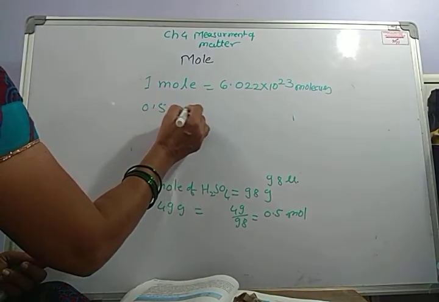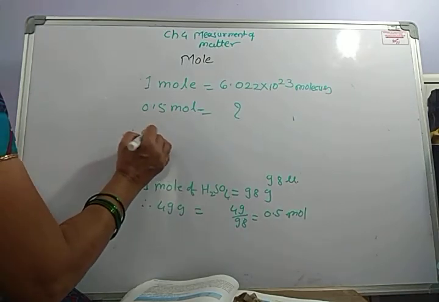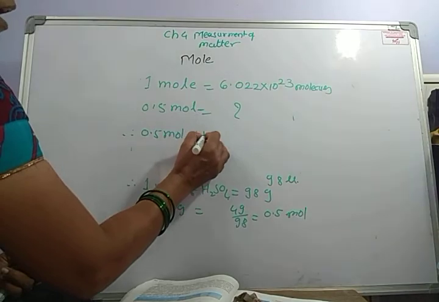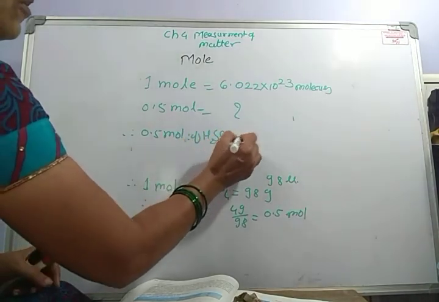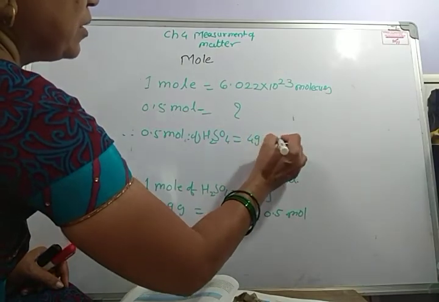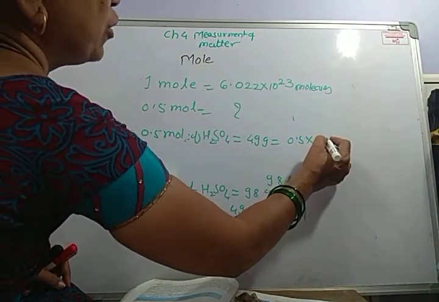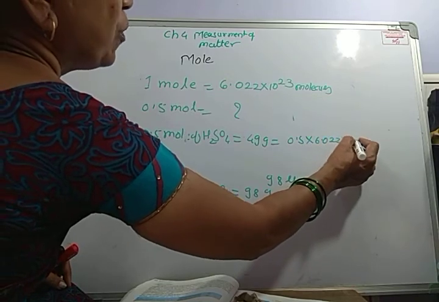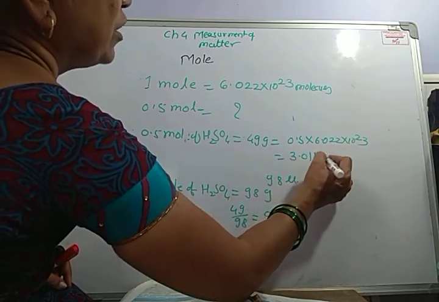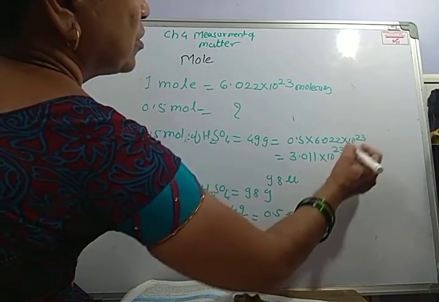0.5 mole is equal to question mark. 0.5 mole of H2SO4, that is 49 gram, is equal to 0.5 into 6.022 into 10 to the power 23, that is equal to 3.011 into 10 to the power 23 molecules.